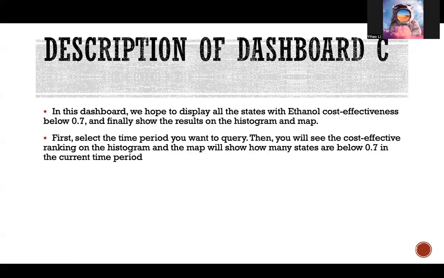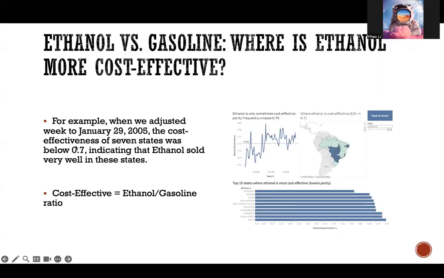In the dashboard, we first select the time period, then the histogram ranks states by cost effectiveness, and the map will show how many states fall below 0.7. Let's look at an example in detail. When we select the week of January 29th, 2005, we can see that seven states have a cost effectiveness ratio below 0.7, which means that ethanol was significantly cheaper and more attractive to consumers in those regions.